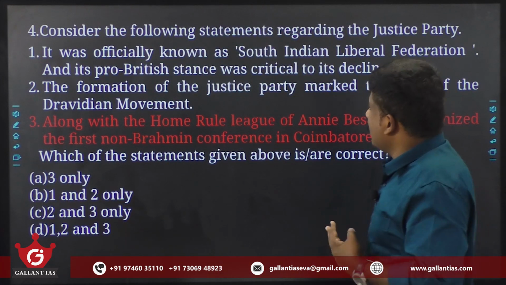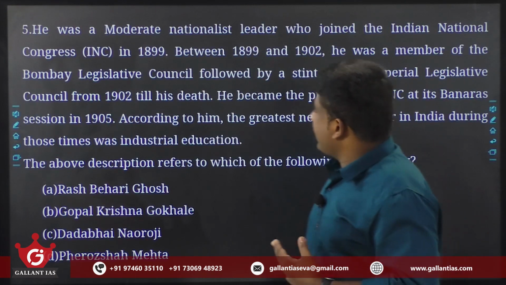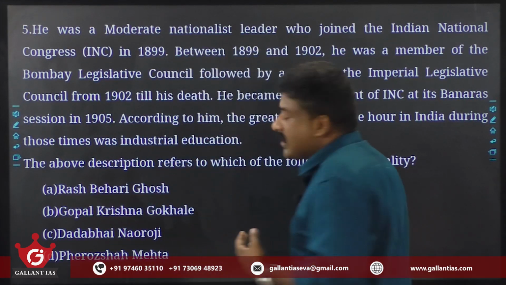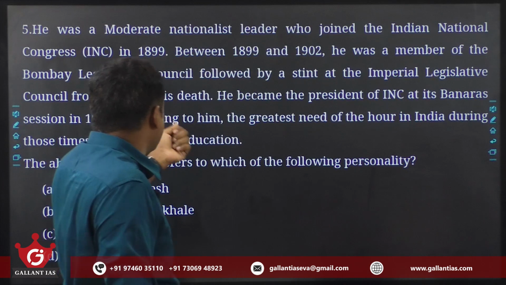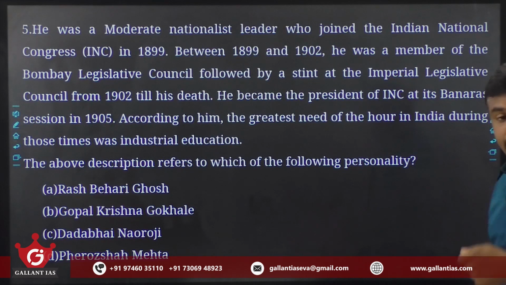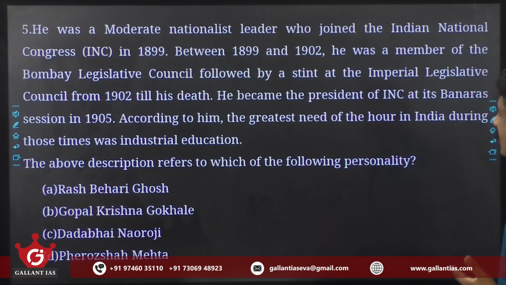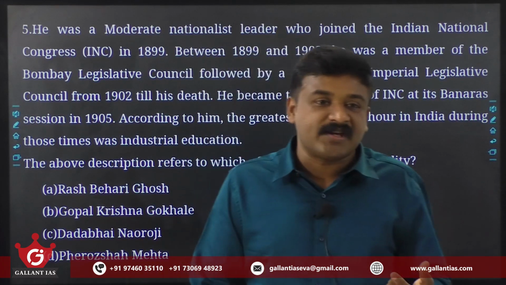So here the answer is: the first one is correct, the second one is also correct, so 1 and 2 is your answer. He was a moderate nationalist leader who joined the Indian National Congress in 1899. Between 1899 and 1902, he was a member of the Bombay Legislative Council, followed by the Imperial Legislative Council from 1902 till his death. He became president of the INC at the Banaras session. According to him, the greatest need of the hour in India was industrial education. So you see a person who promoted industrial education, was part of the British Imperial Legislative Council, and presided at the Banaras session of the Congress.